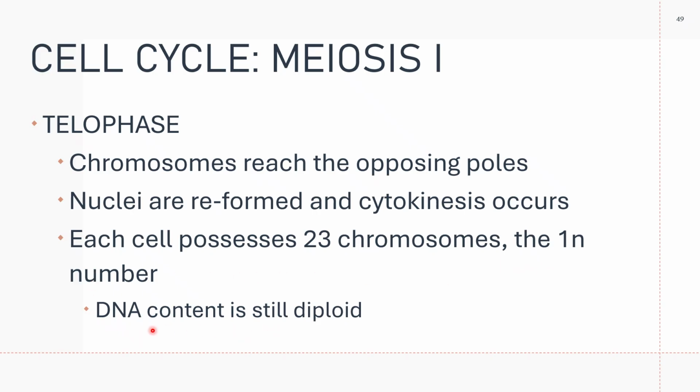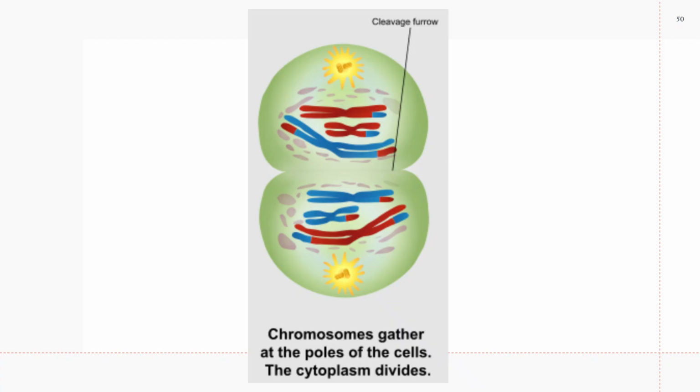But please note the DNA content is still diploid, meaning the DNA content is still 46, but the chromosome number is only 23.